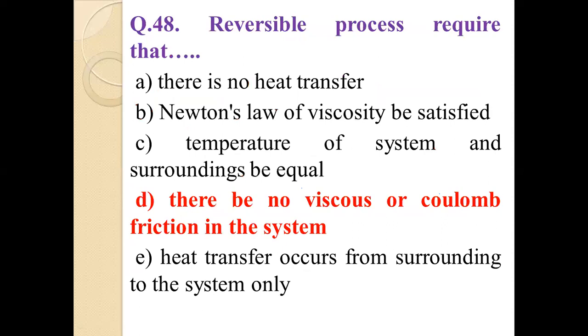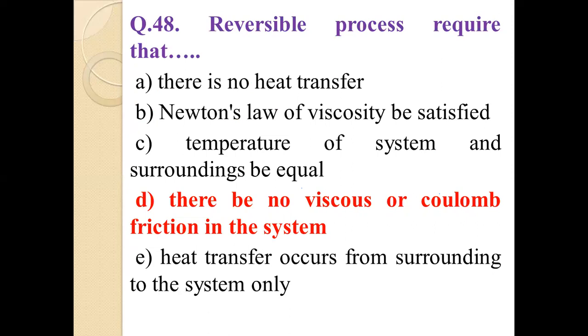Now we will move towards question number 48, friends. Question number 48 is: a reversible process requires that. These are the options given here. Option A, there is no heat transfer.